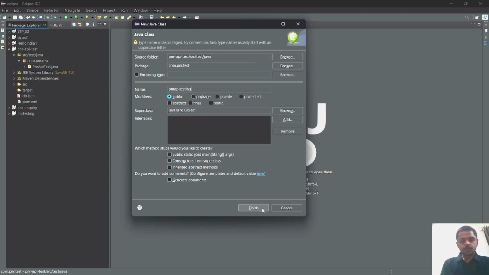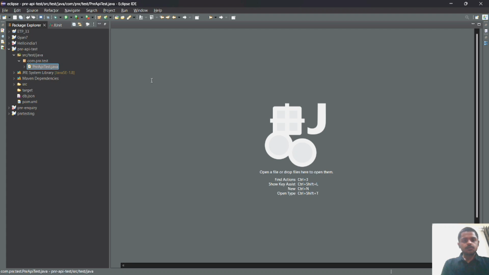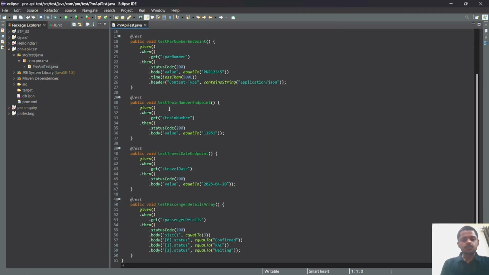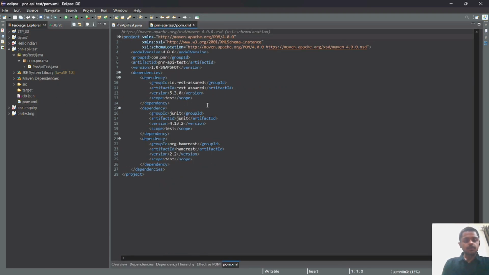Make it public and click on finish. This will create a Java test file in which we will write the test code. Beforehand, we have to add some dependencies which will help us to run the test successfully. So we will open the pom.xml file and add three dependencies which are required in the project.